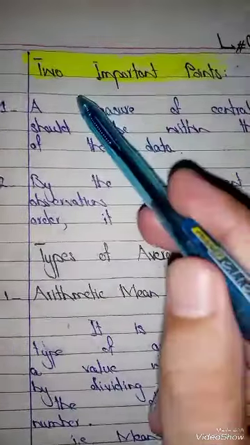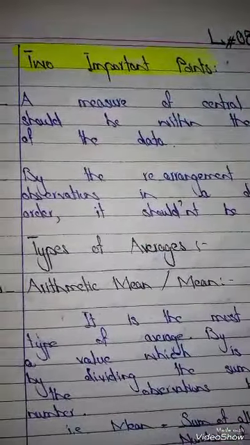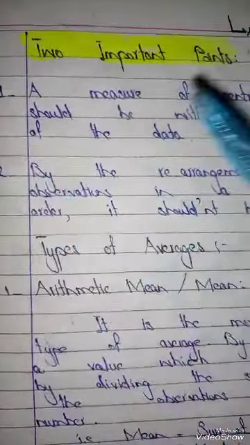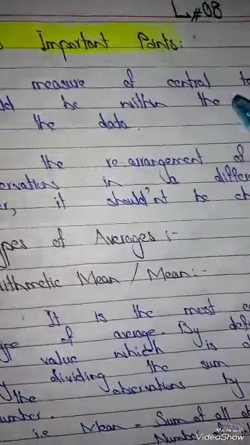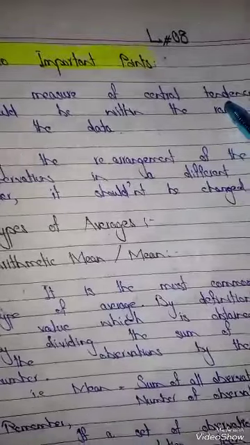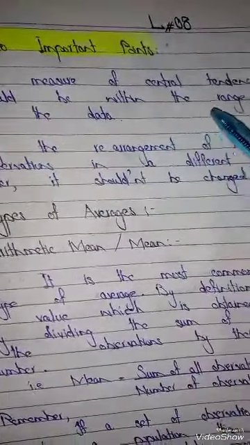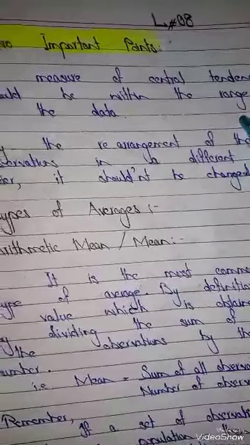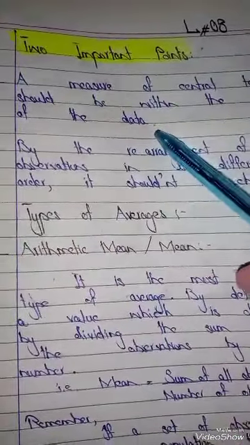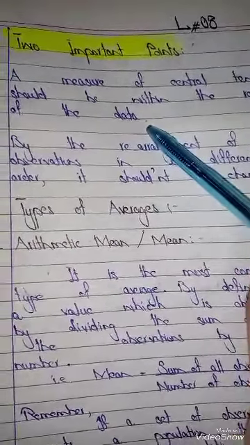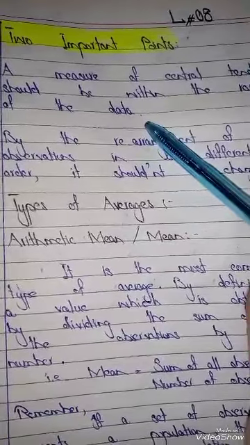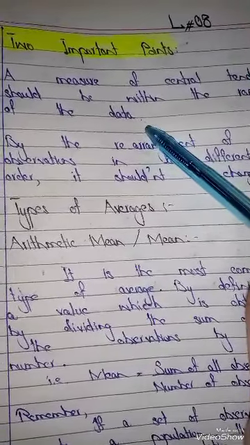Now, we have to remember two important points. Number one, the measure of central tendency should be within the range of the data. It should not be outside that range.